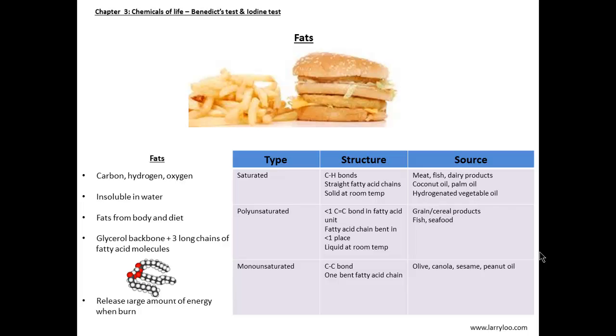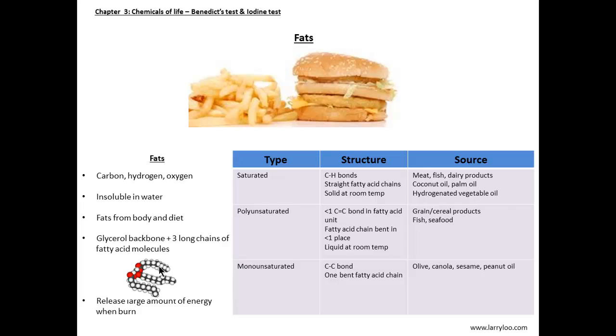Fats. To me, seeing this picture reminds me of fats. Fats are made out of carbon, hydrogen, and oxygen, and they are insoluble in water, in such a way that even if you put oil and water together, oil will essentially float on top of the water as its density is lower. We can obtain fats from the body and from our diet. In fact, for the human female, the breasts are actually a bountiful storage of fats. In this diagram of a fat molecule, we can see that the red part indicates the glycerol backbone, and these are the three chains of fatty acid molecules.